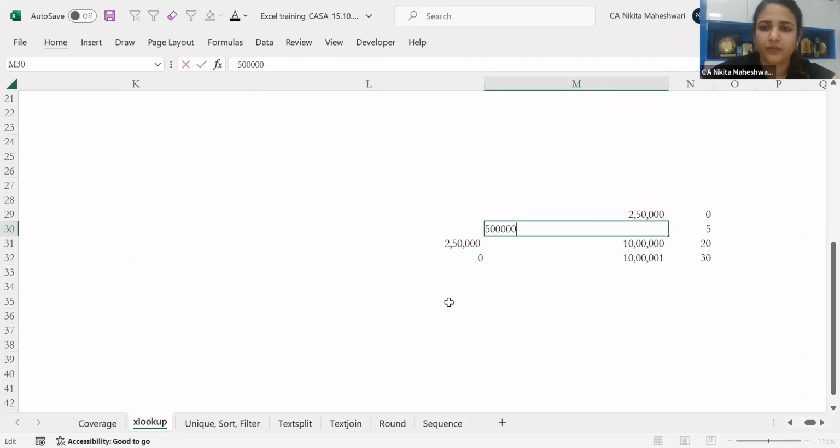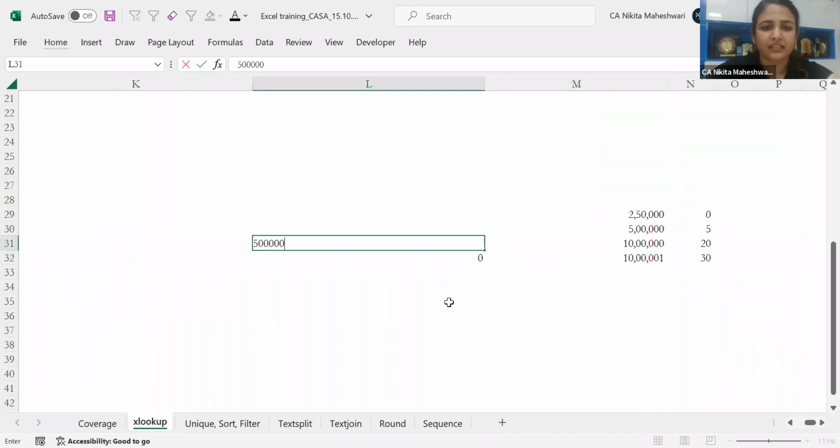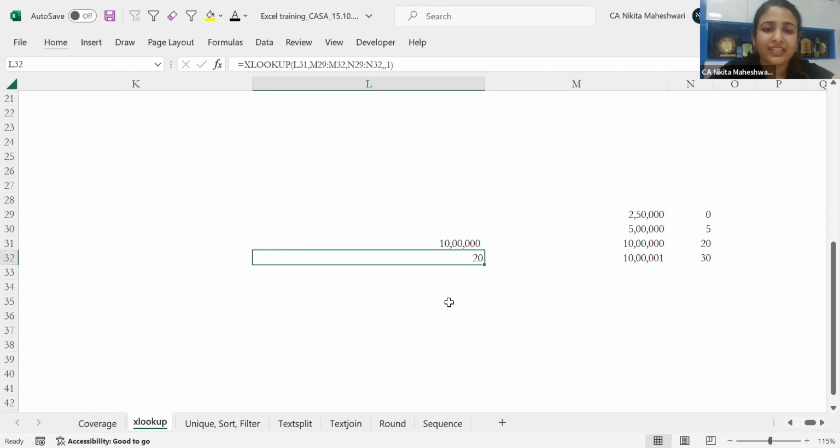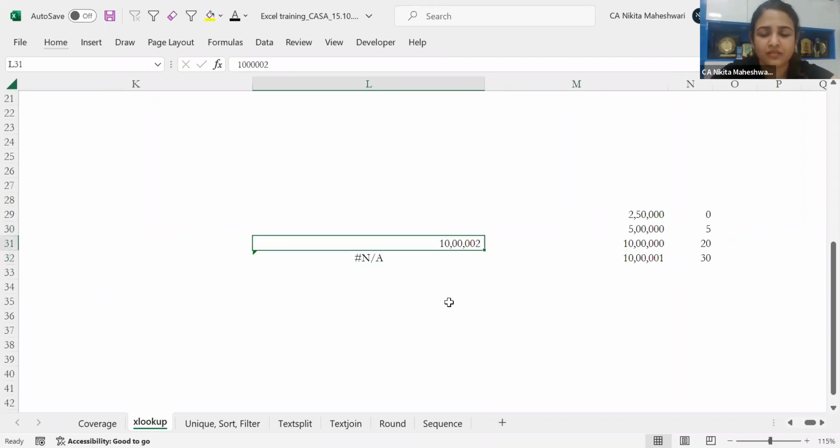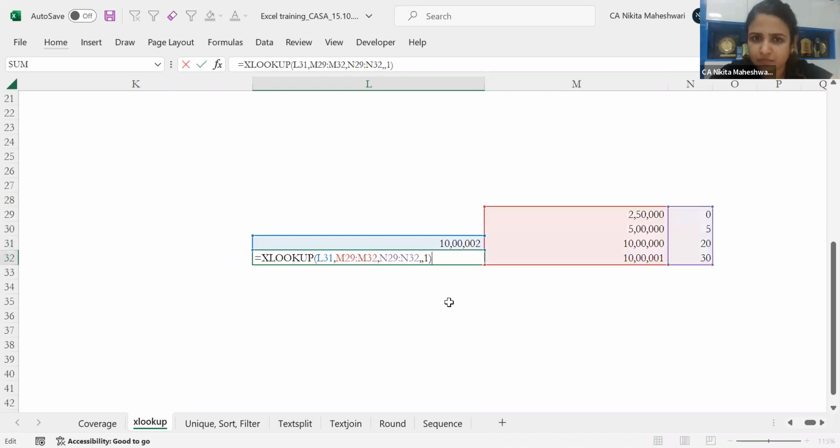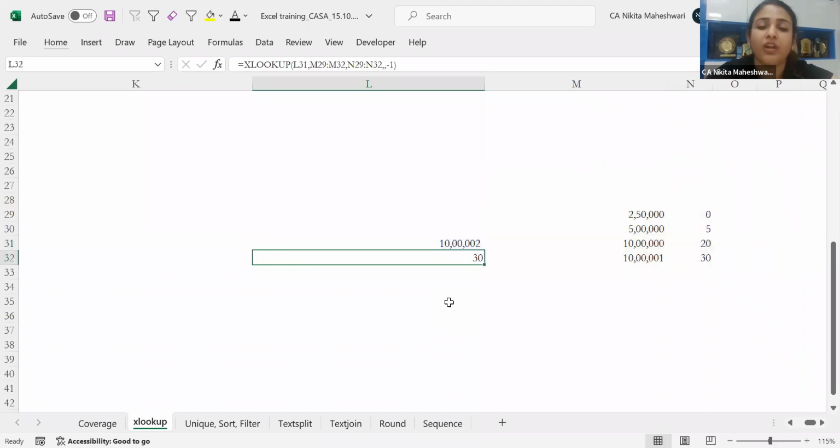This should be 5. If it is 5 lakhs, it should be 5% only. If it is 10 lakh, at 10 lakh also, I'm only required to pay 20%. But let's say it's 10 lakh 2 rupees. It is not giving me the answer over here. So if it is not giving me the answer, this should be the formula.